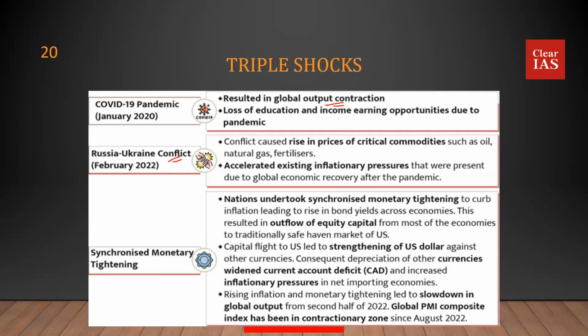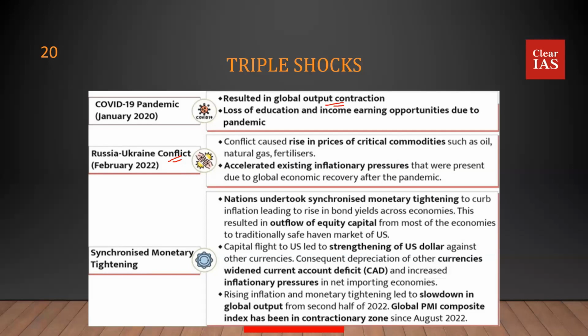Products like crude oil, natural gas, fertilizers, and a whole lot of the raw material required for the production of all these things come from these two nations. Even the prices of things like wheat: these two nations account for more than a quarter of the global wheat production. All these prices are increasing and inflation is the norm. So the situation has been problematic.